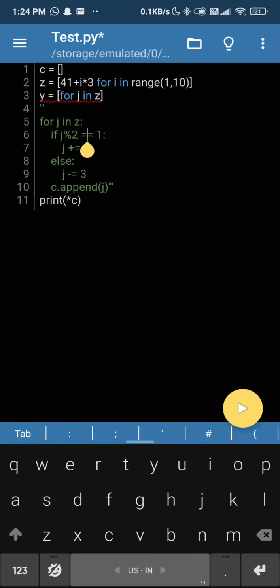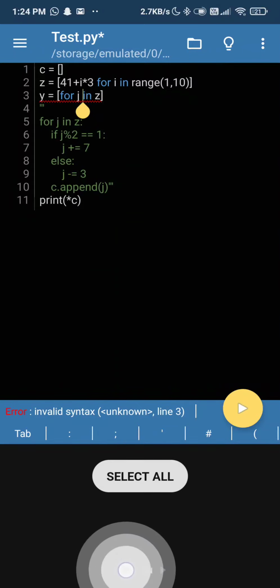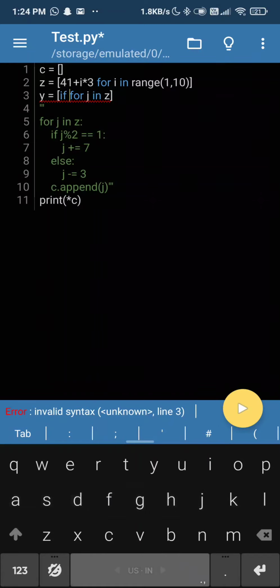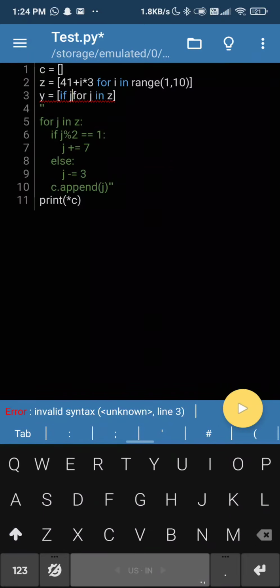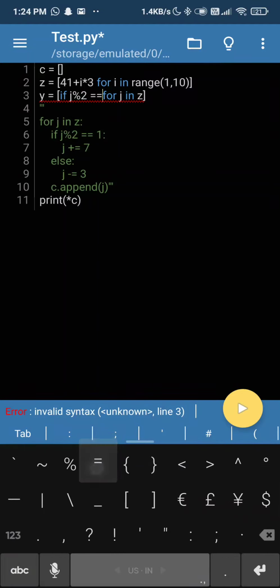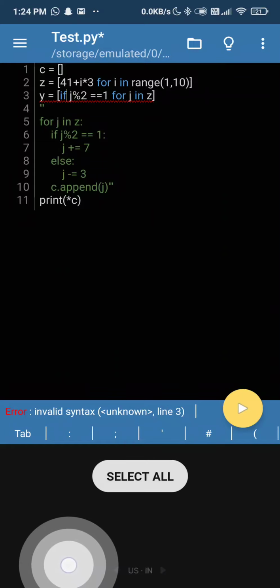The second line, if j mod equal to, okay, so that you will add here on the left hand side. If j mod 2 is equal to 1. So what we have to do, the true statement would be here.